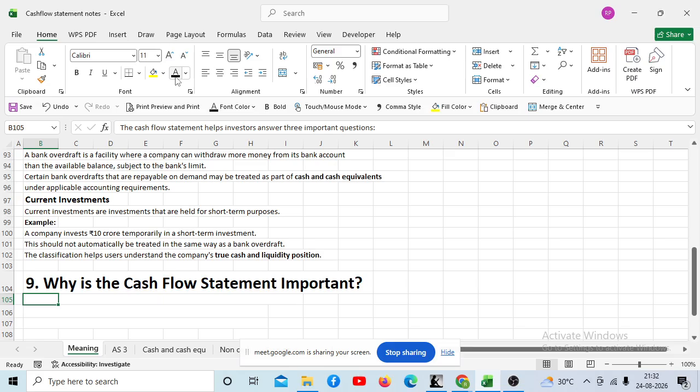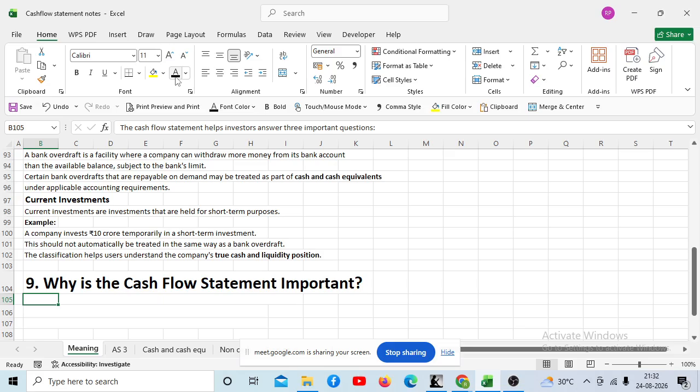So, current investment is under financing activity. No, current investment will come under the heading of cash and cash equivalent because your current investment is like cash only. We call it cash equivalent. Why? Because you had invested in a very short term, means it will get converted into cash within 90 days. So that's why it is called cash equivalent.